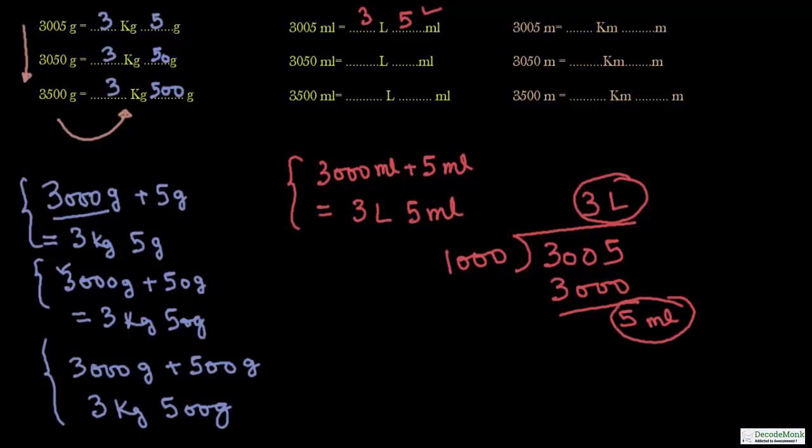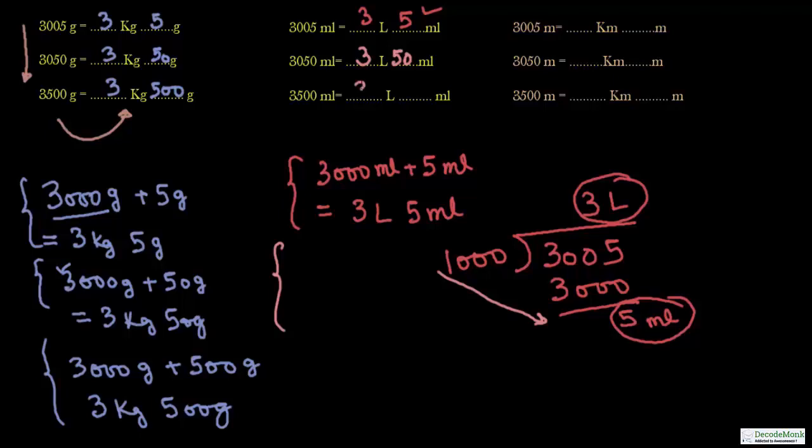But I don't think you need to carry out this division, because doing it mentally is much easier. 3050 milliliter, without doing this you can say 3050 milliliter. So there is a 3000 which is equal to 3 liter 50 milliliter. You can directly write over here. Next, 3500.